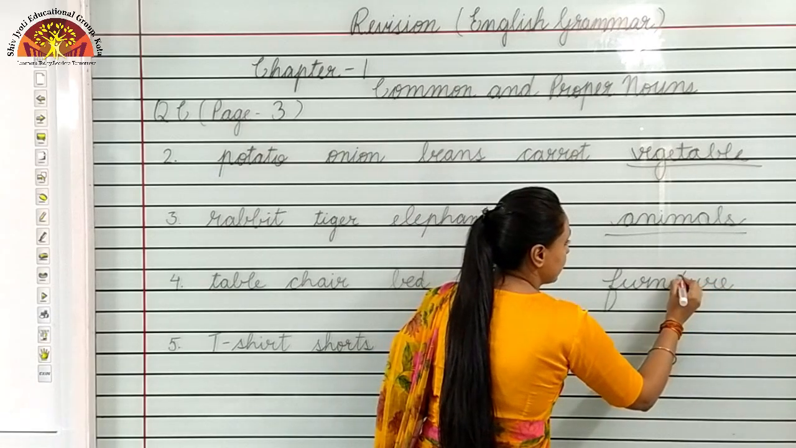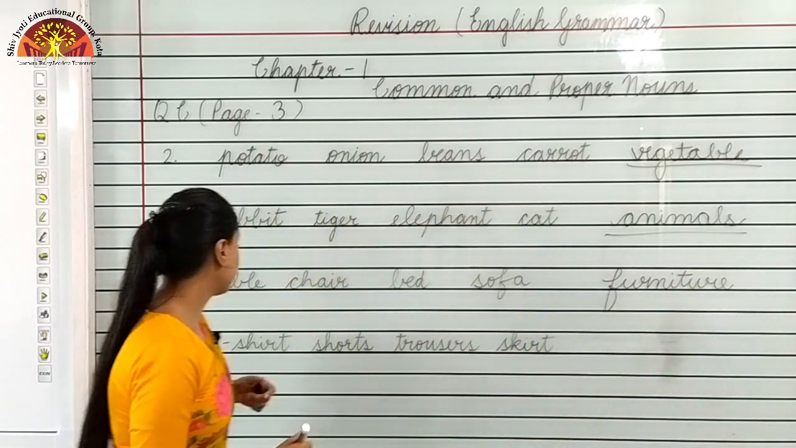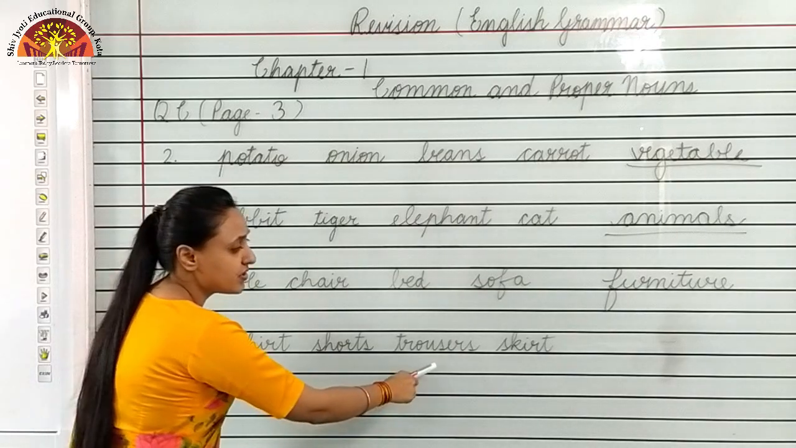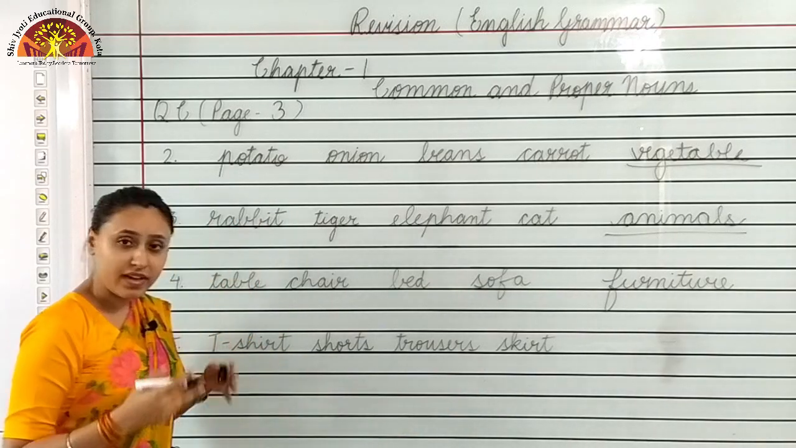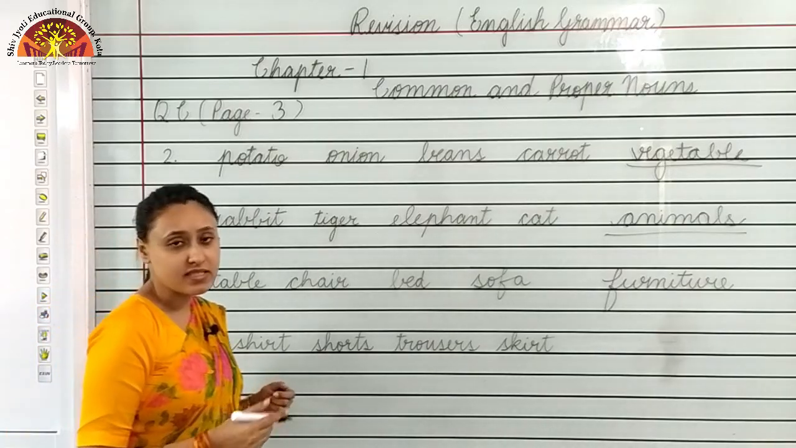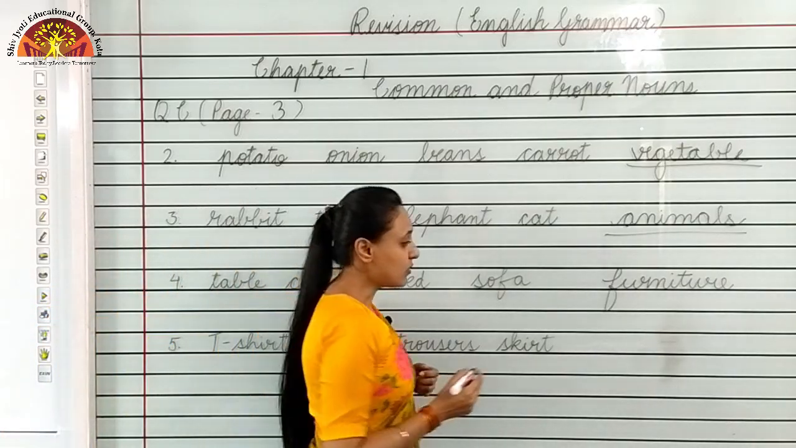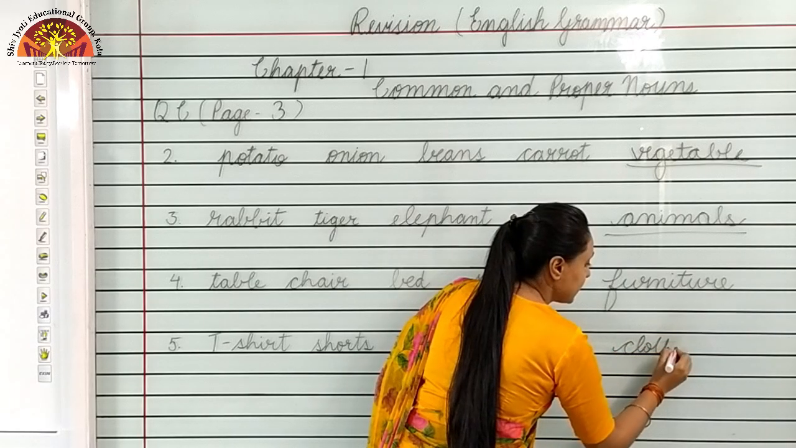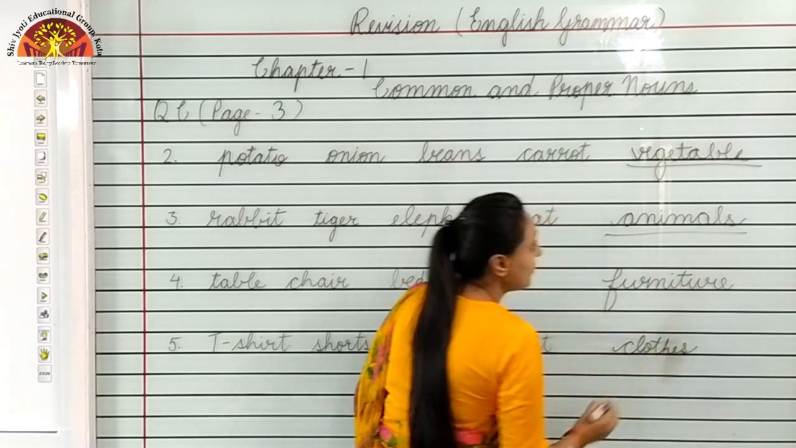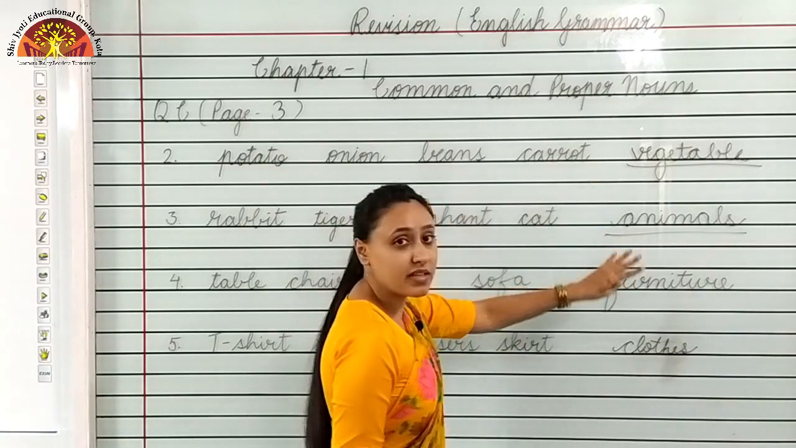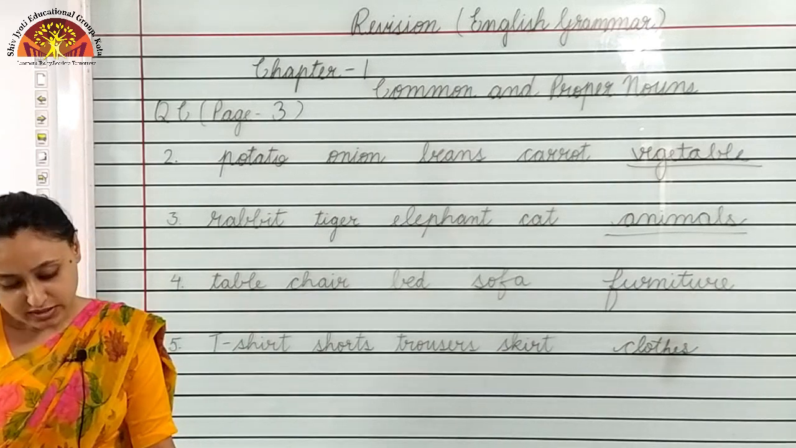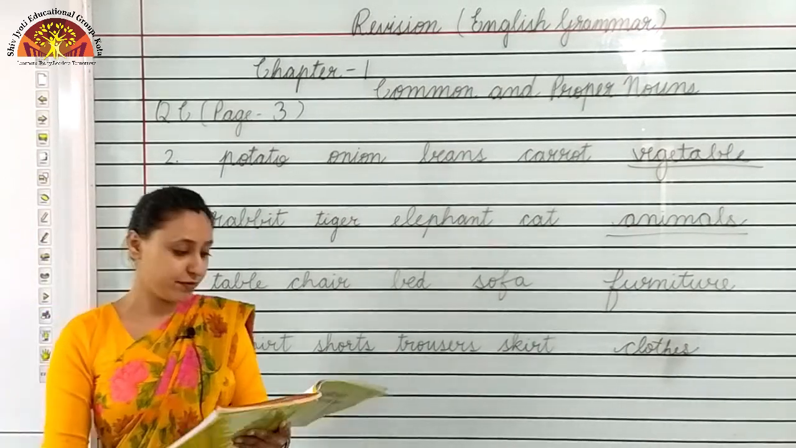F-U-R-N-I-T-U-R-E, furniture. Then question 5, t-shirt, shorts, trouser, skirt. You wear all these things. What are these? These are the part of clothes. C-L-O-T-H-E-S. So these are the names of the families. So children, now turn to page number 4.